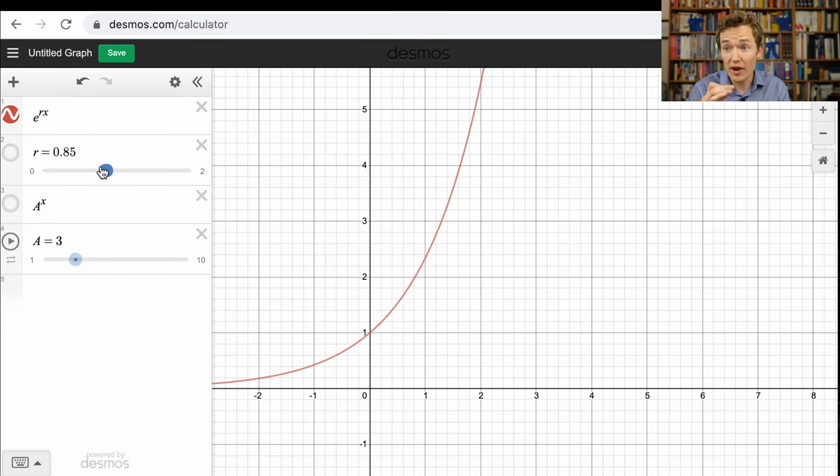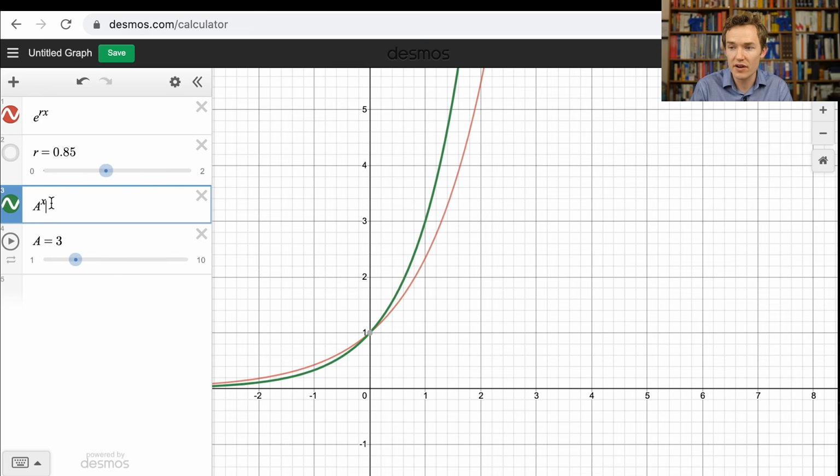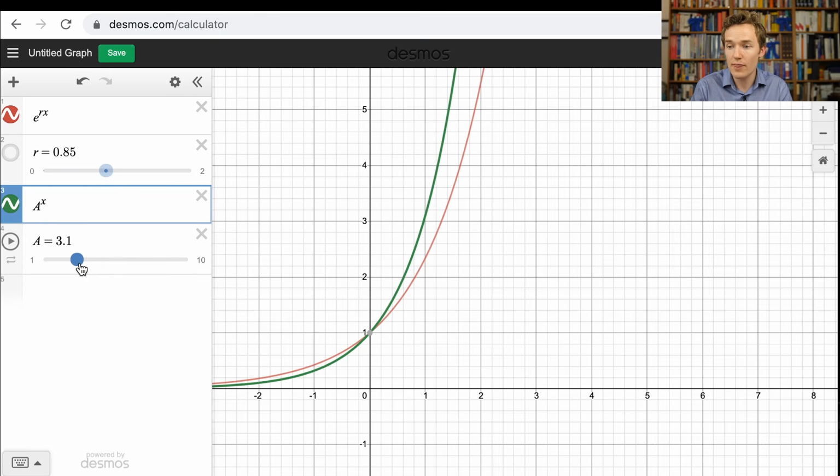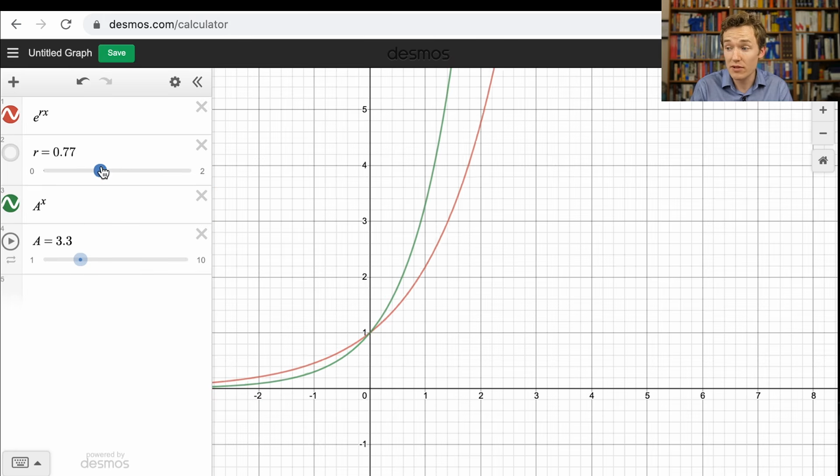Once you're writing things in terms of a family, I think a lot of people have this instinct that these are all of the functions that e produces. Like e, the number, is producing this beautiful family of functions. But it's important to realize this is the same statement as creating a family of functions that look like a to the x with various different bases, where I could tweak the value of a and say sometimes it looks like 2 to the power x, sometimes 3 to the power x, or 4 to the power x. Tweaking that base gets us various different exponentials. That's actually playing the same game.